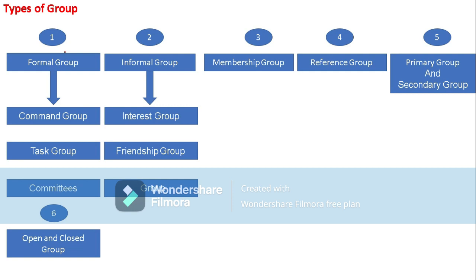If we think about the limitations, or else the demerits of formal groups, delay in work can be seen. Why? Because it is bound with the rules and regulations. The organization structure will be there. So depending upon that, a delay in work can be seen due to formal groups.